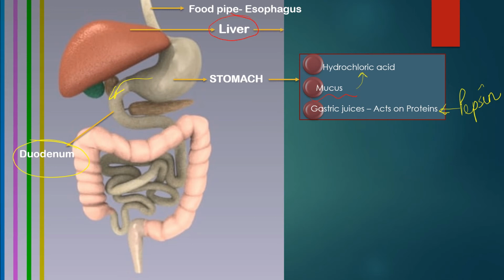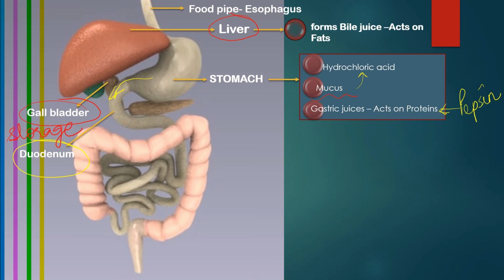This liver produces bile juice. It forms bile juice which will act on fats. Remember this, this is a very important part, because bile juice is formed in the liver, but it is stored in the gallbladder. Many students get confused between the gallbladder and the liver. The gallbladder is just a storage of bile juice.